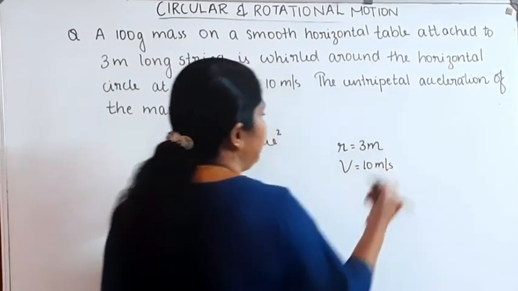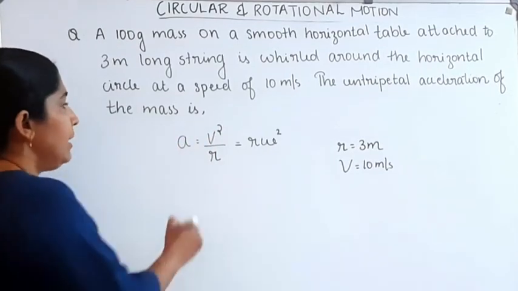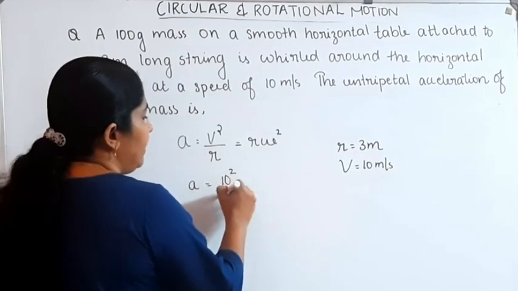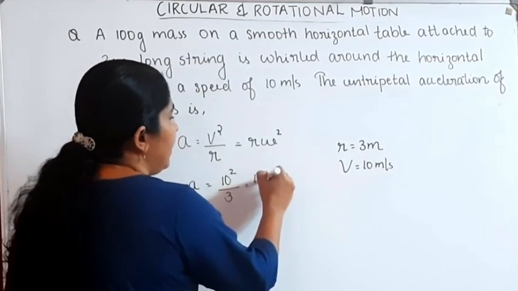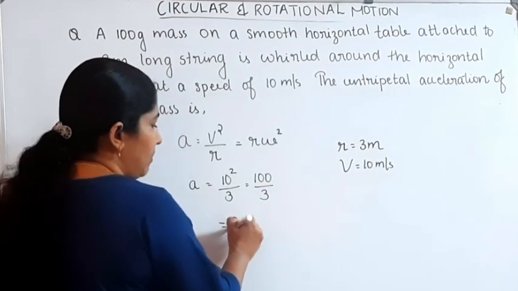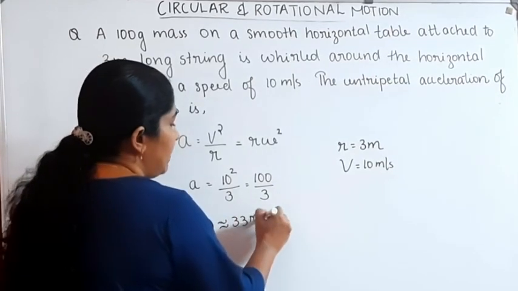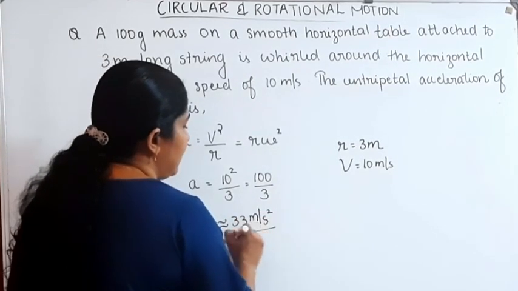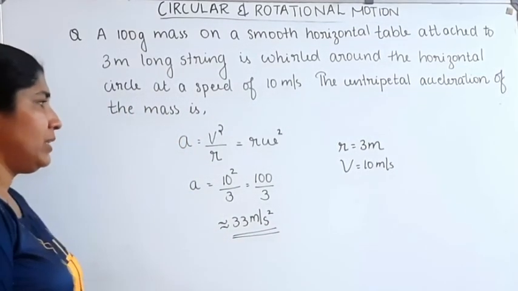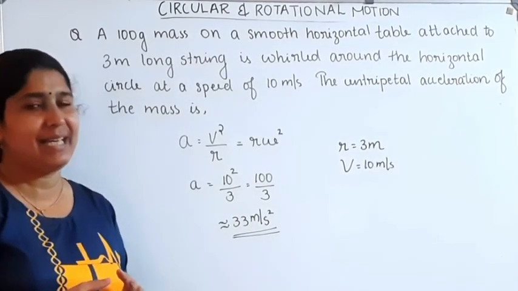That's also given. Then which equation can we use here? v squared divided by r. Then acceleration a is equal to 10 square divided by 3. That's equal to 100 divided by 3. 100 by 3 is equal to 33 point something. Approximately we can write the answer as 33 meter per second square. This is the centripetal acceleration.